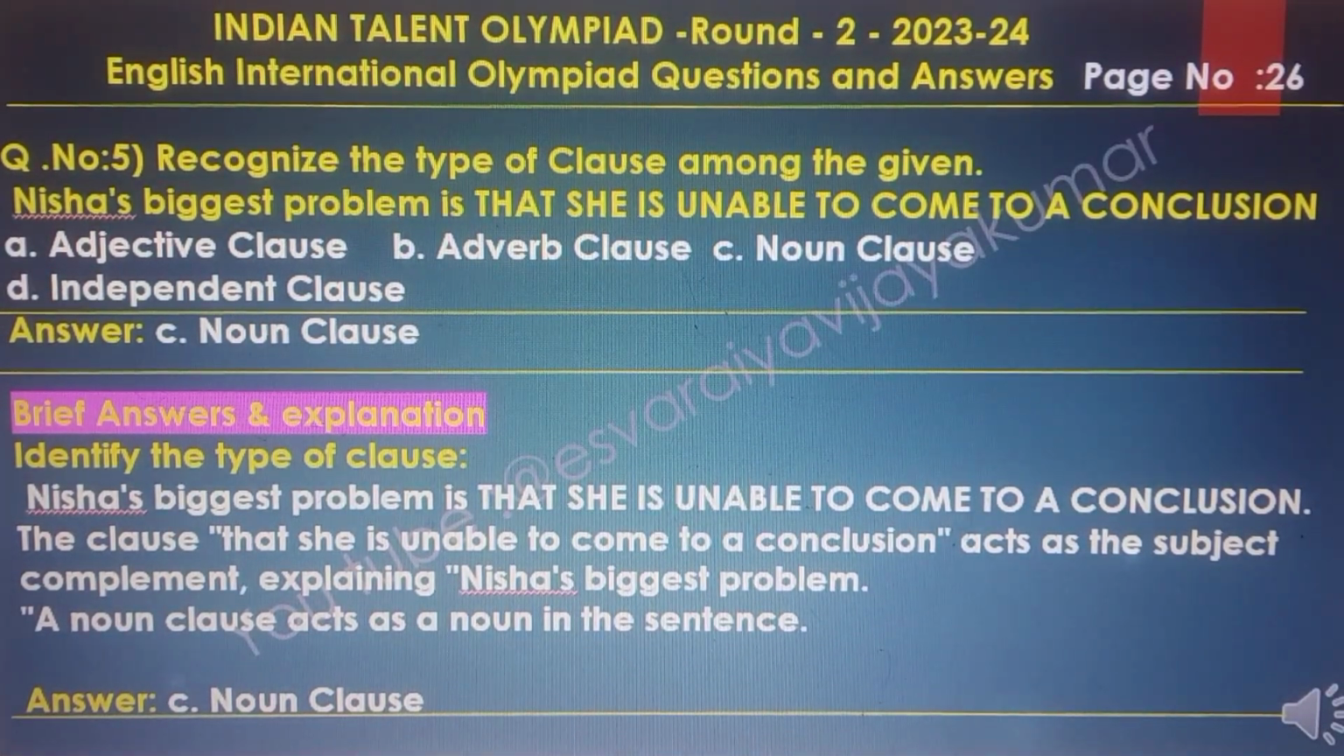The brief answer and explanation of this question: identify the type of clause. Nisha's biggest problem is that she is unable to come to a conclusion. The clause 'that she is unable to come to a conclusion' acts as a subject complement explaining Nisha's biggest problem. A noun clause acts as a noun in the sentence. The final answer is C, noun clause.